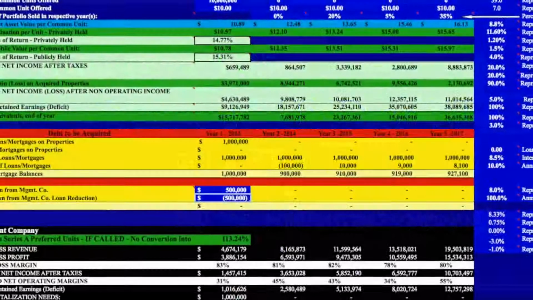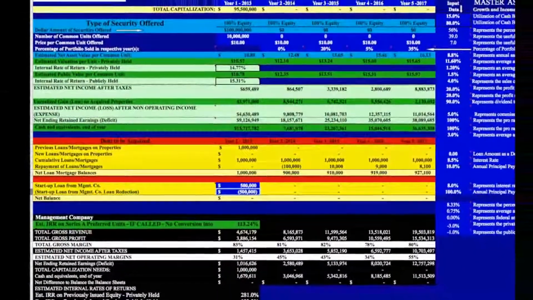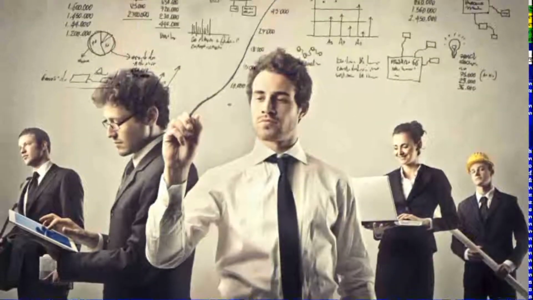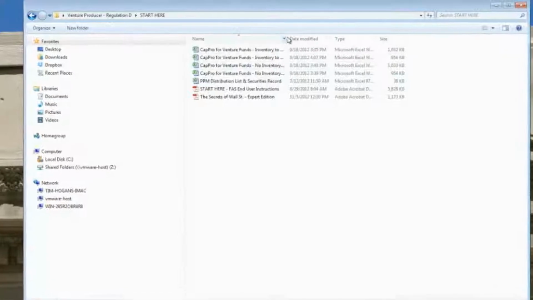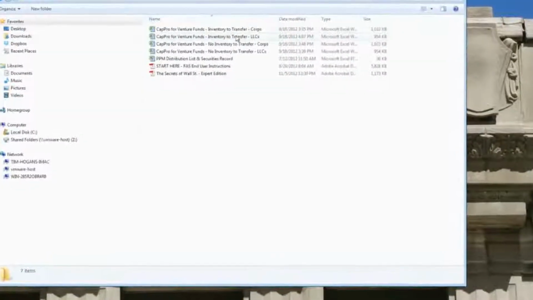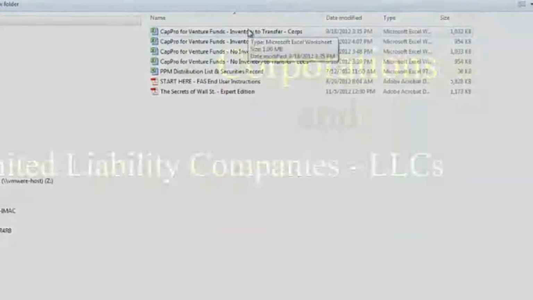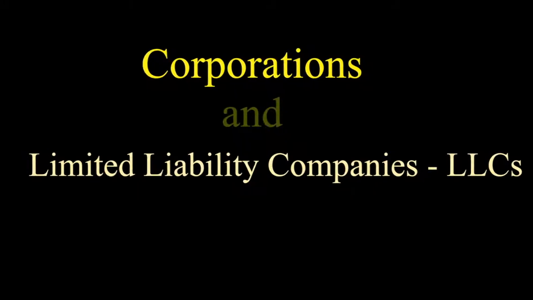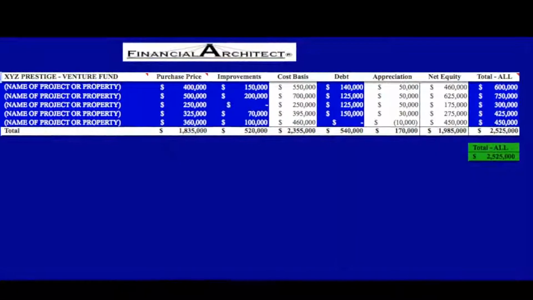CAP Pro for venture funds is the heart of this Financial Architect program. It's an amazing engine that drives the entire deal structure to GAAP standards, a requirement when issuing securities with pro forma financial projections. There's a CAP Pro for venture funds for those who have existing inventories that they would like to include in the fund, and a CAP Pro for venture funds for those companies that do not have existing inventory. There's a set for both corporations and limited liability companies. Let's take a walk through CAP Pro for venture funds to see what it really can do.